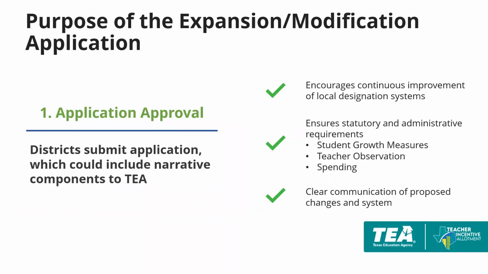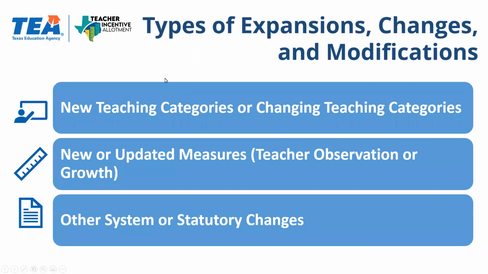The purpose of the application approval is to encourage continuous improvement of districts for their local designation system. The purpose is also to ensure that the proposed system meets statutory and administrative requirements in terms of student growth, teacher observation, and spending. And finally, the purpose is to ensure that there's clear communication of the proposed changes in the system. The types of expansions, changes, and modifications will basically cover who is part of the system, how they are measured, and other system changes such as spending.